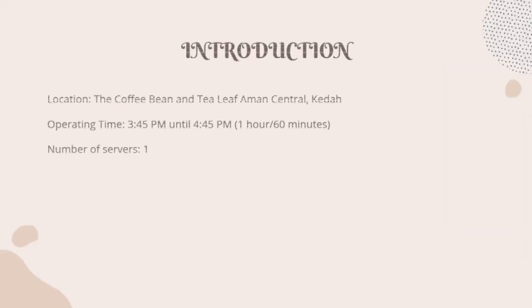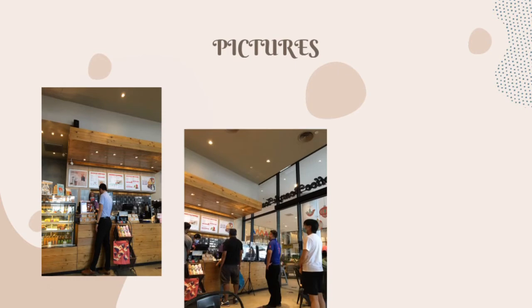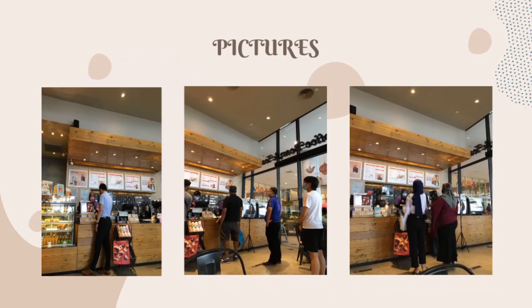For the introduction, we want to study the waiting line at the Coffee Bean and Tea Leaf Almond Center Kedah queuing system. We did an observation from 3:45 PM until 4:45 PM, within 1 hour. There was only one server at that time. This is the situation at the Coffee Bean and Tea Leaf Almond Center Kedah when we made the observation.